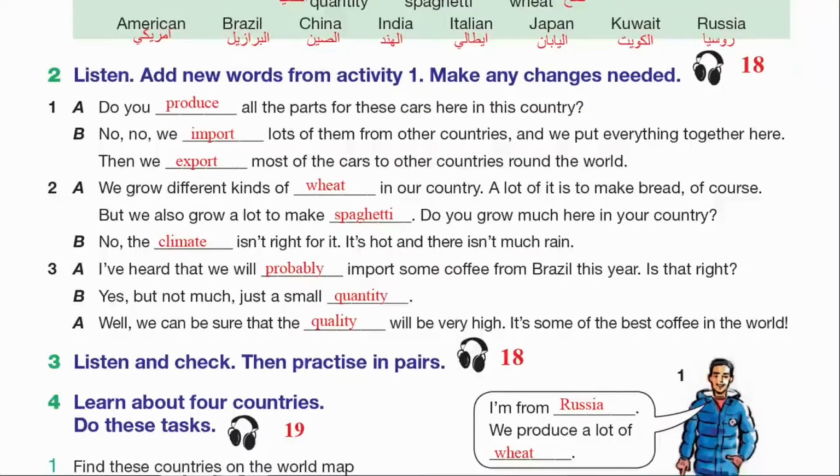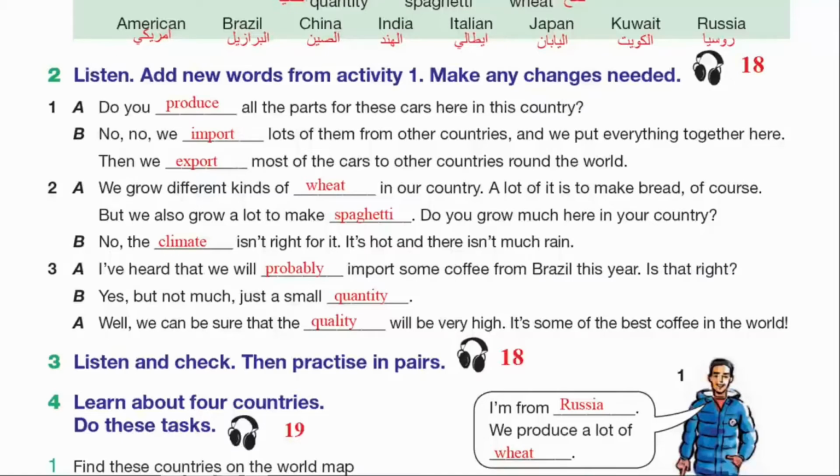Period 4. Activity 2 and Activity 3. 1. Do you produce all the parts for these cars here in this country? No. We import lots of them from other countries, and we put everything together here. Then we export most of the cars to other countries round the world. 2.